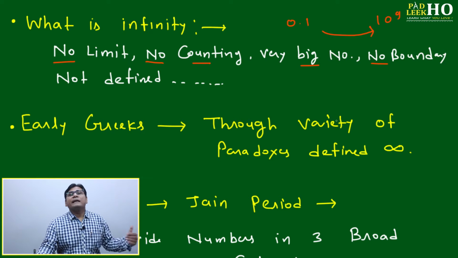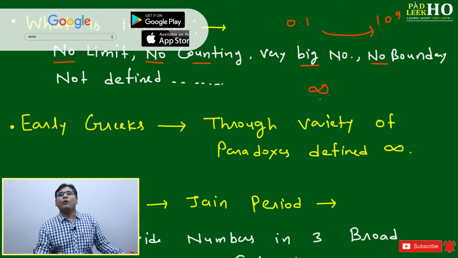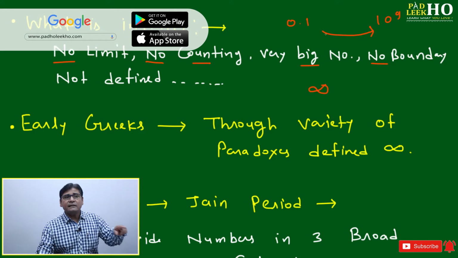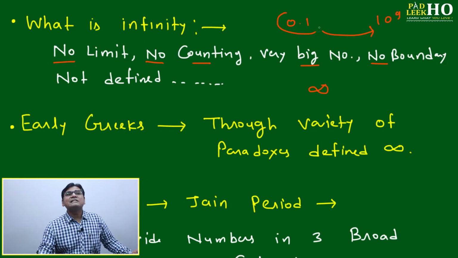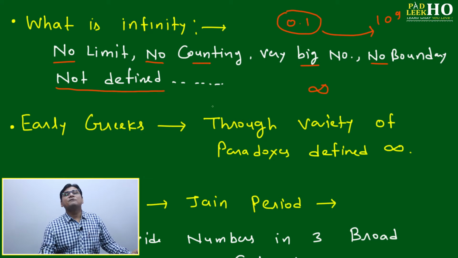If you say 10 to the power 6, that means certain boundaries are there. 10 to the power 5, certain boundaries there. 9,995, certain boundaries there. But if you say infinite, then there is no boundary. Where it will go depends on the situation and the calculation. The second is relative infinity, where it goes depends on our consideration of numbers. And the most important definition: generally infinity means it is not defined.